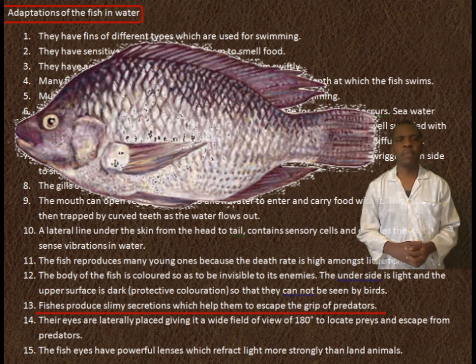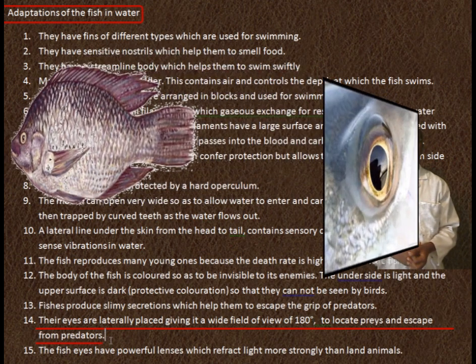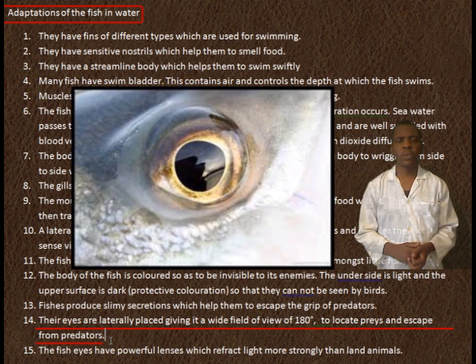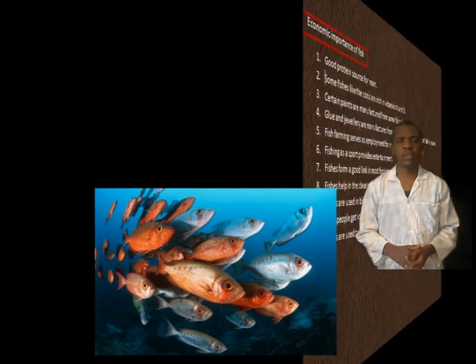Fishes produce slimy secretions, which help them to escape the grip of predators. Their eyes are laterally placed, giving each a wide field of view of 180 degrees to locate prey and to escape from predators. The fish eyes have powerful lenses, which refract light more strongly than do those of land animals.